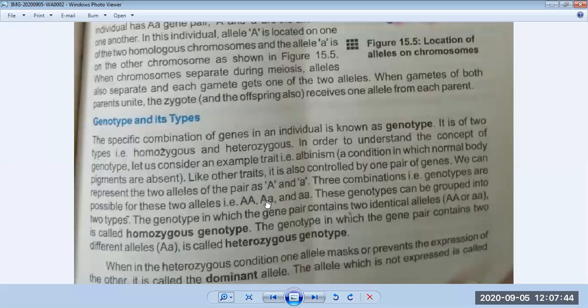So he succeeded, and after his experiment he gave us two important laws. First is called the law of segregation, and second is called the law of independent assortment. So these two laws we will discuss in our next lecture. Hopefully you understand the lecture. Now your lecture has ended. Thank you so much.